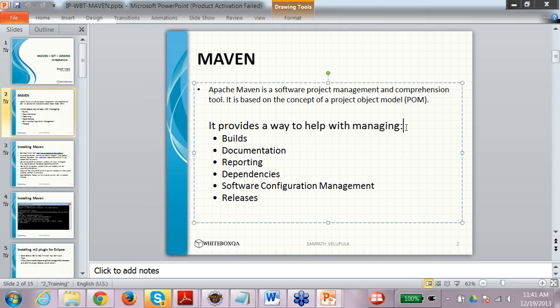So when you are first installing Maven, you have to be connected so that it can download all the dependencies and jar files and then build the project. This is the one difference which I see between Ant and Maven.